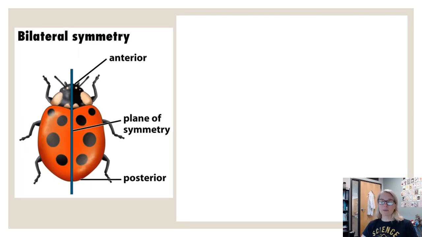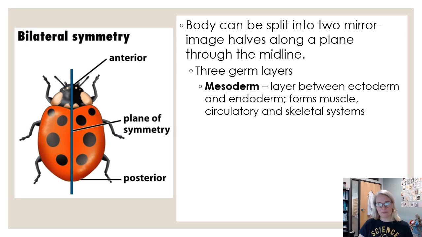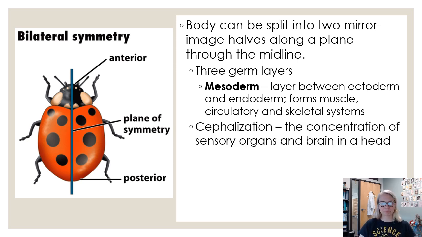Compare that to bilateral symmetry, where we have one line of symmetry, and our left and right halves are going to be mirror images of each other through the midline. They have 3 germ layers. Again, the germ layers are what are going to develop into all of the other tissues in the body, like muscle, nervous, epithelial, those types of things. So we have our ectoderm and endoderm, like we do in the other organisms, but we also have a mesoderm, meso meaning middle layer. An organism that has a mesoderm would have this germ layer develop into your muscles, circulatory, and skeletal systems.